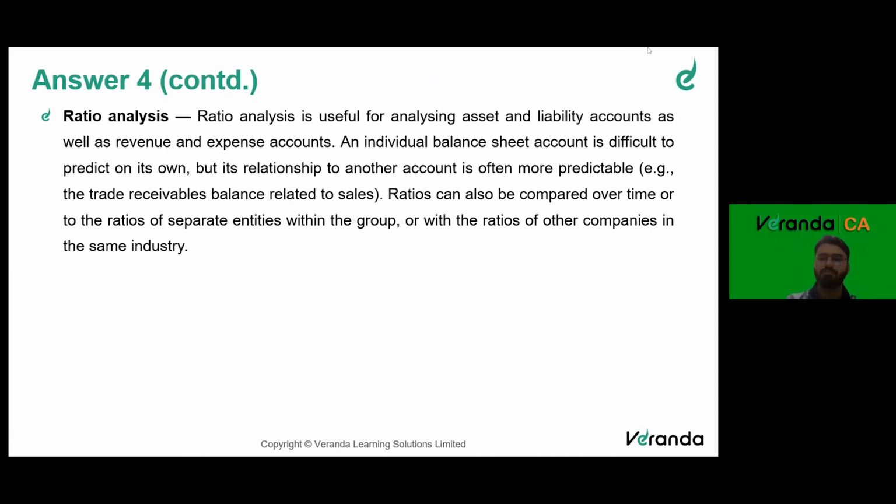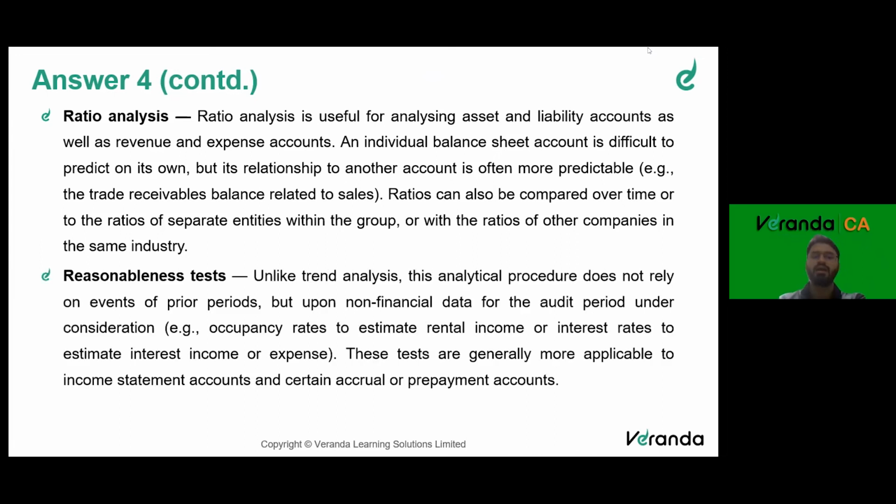Ratios can also be compared over time, or to the ratios of separate entities within the group, or with ratios of other companies in the same industry. This is something which we do practically also. Reasonableness test. To put it simply, reasonableness test is developing an expectation that is sufficiently precise and comparing your expectation with the actual amount.